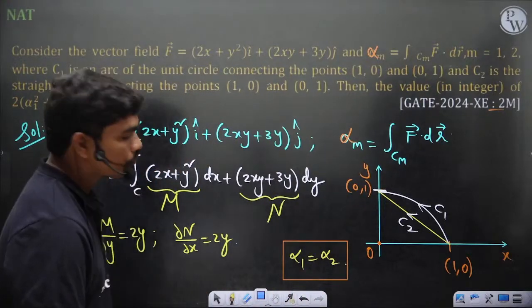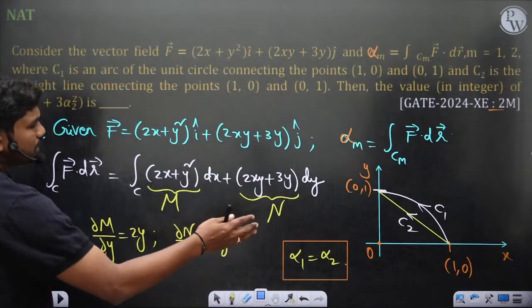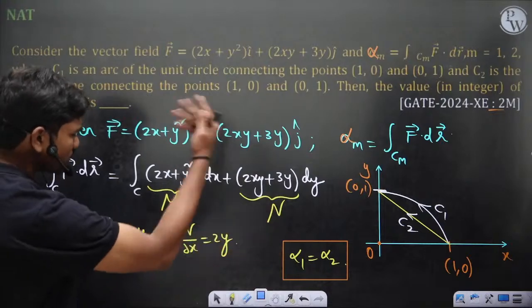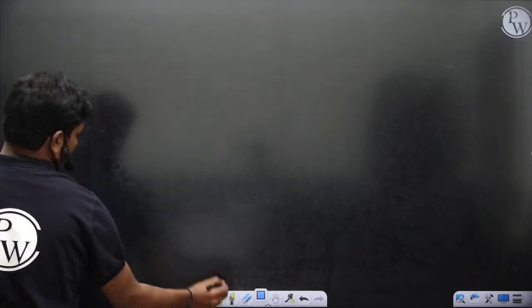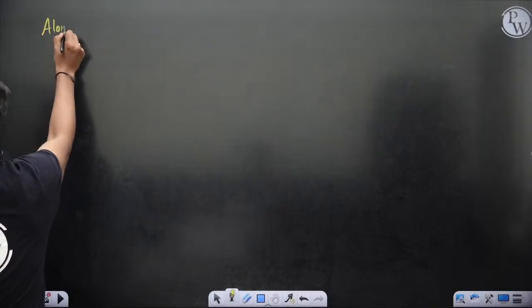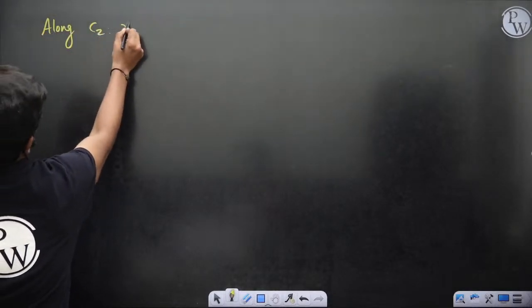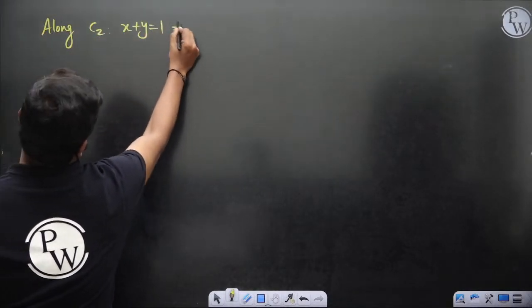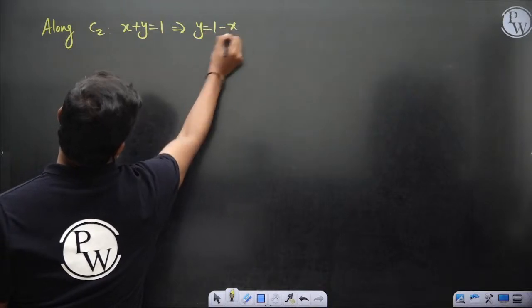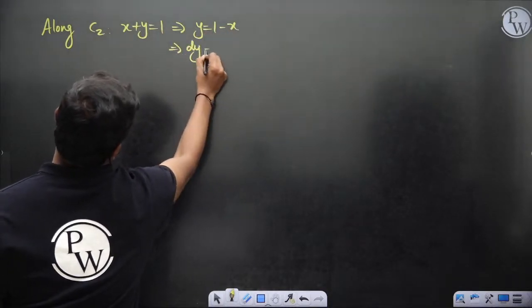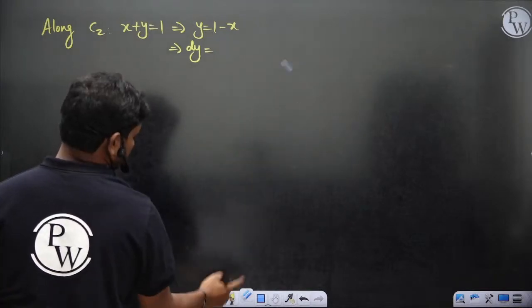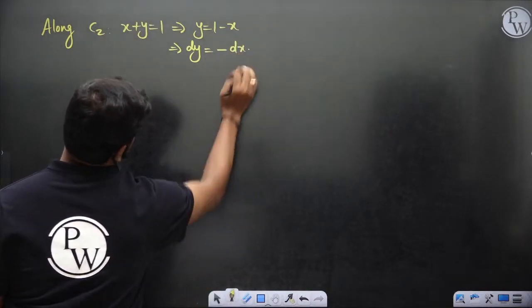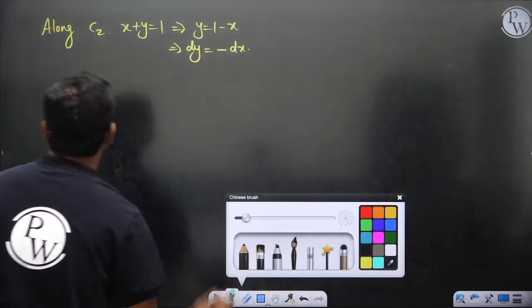Yes. Okay, so now since α1 is the same as α2, let us go to the curve C2. So along C2, x plus y is equal to 1, so y is equal to 1 minus x, and this gives you dy is equal to minus dx. Okay, so let's calculate maybe α2.